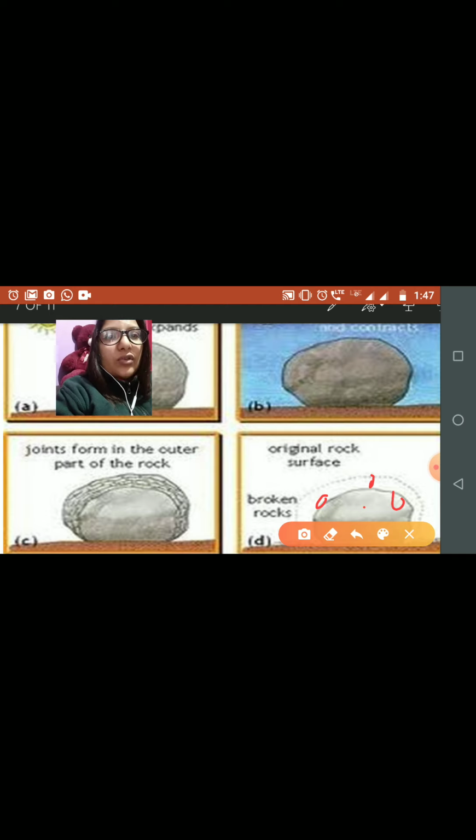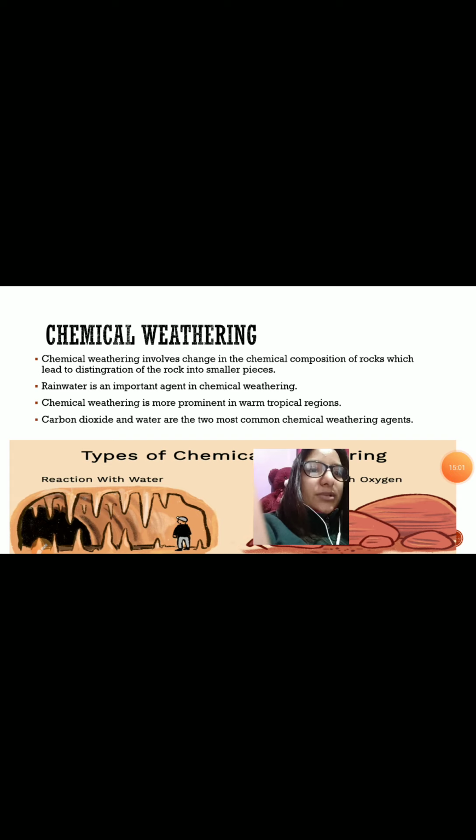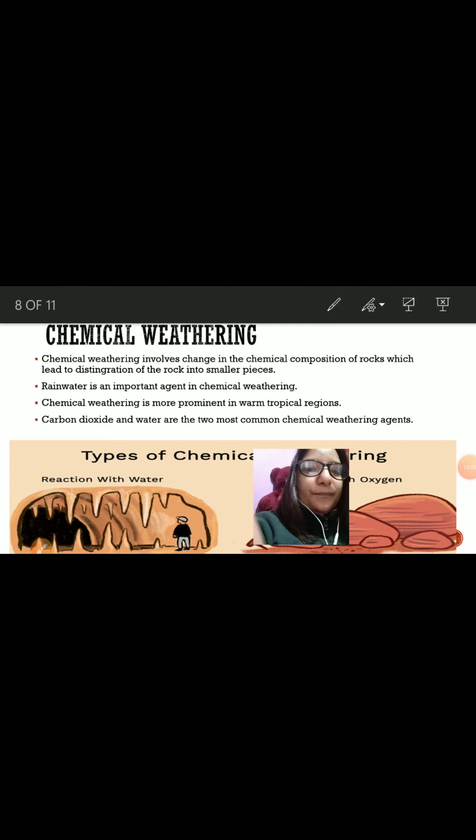During daytime the rock will get expanded, and during night time the rock will get contracted. Okay, due to the cool temperature, due to the decrease in the temperature. So that expansion and contraction ultimately leads to the fragmentation of the rock. Okay, so these are the two examples of mechanical weathering. Now see the chemical weathering.